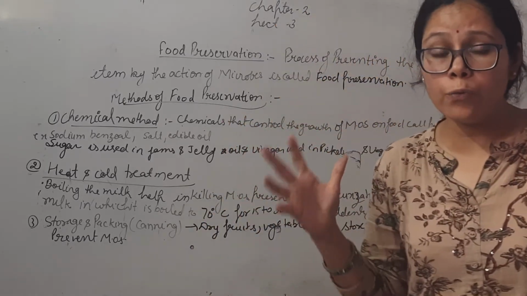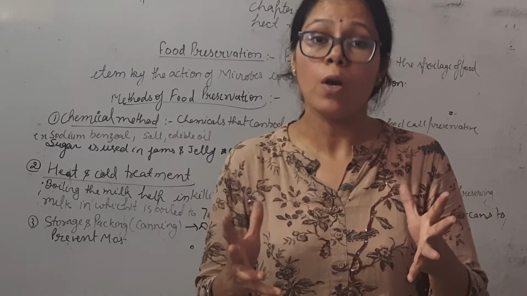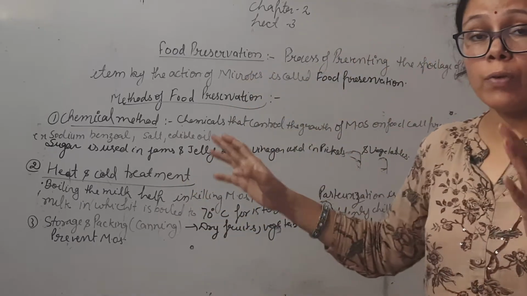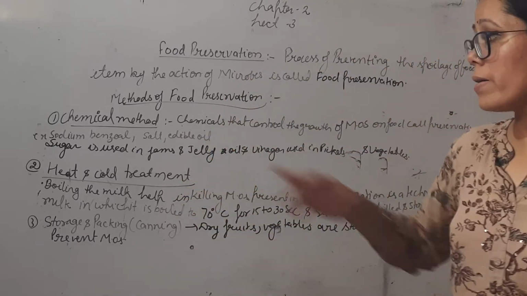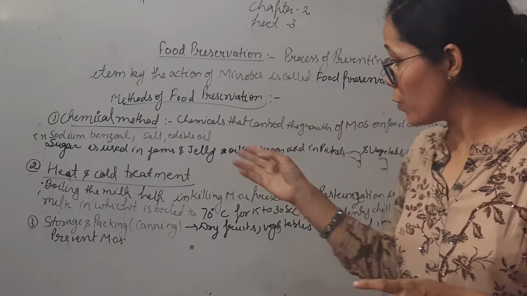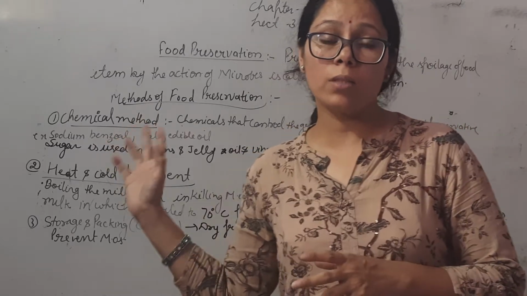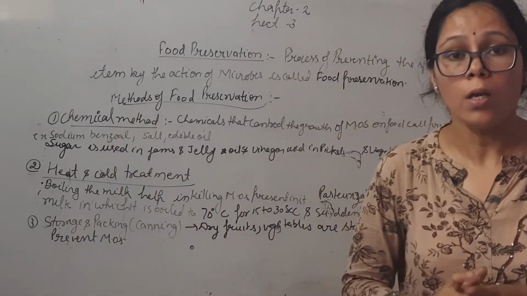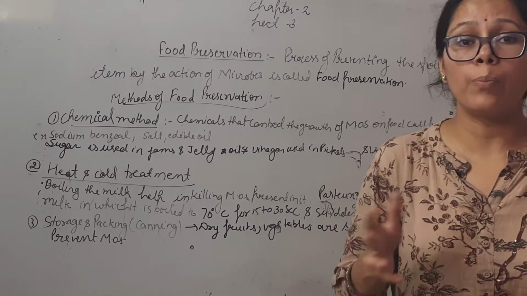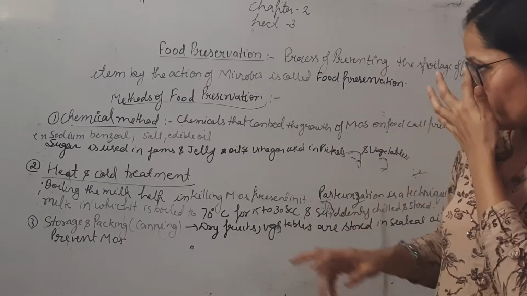There are different methods which we can use. Here we will discuss three methods. First, chemical method. Second, heat and cold treatment method. Third, storage and packing method.